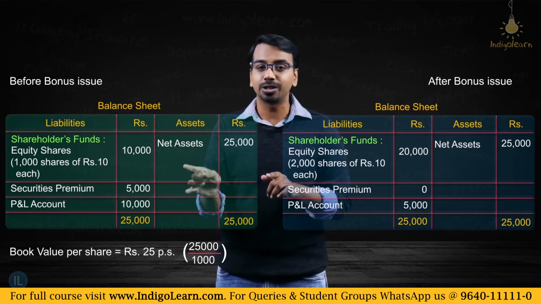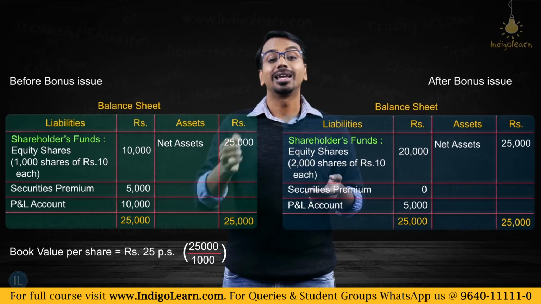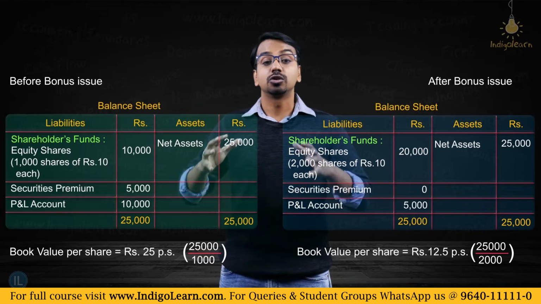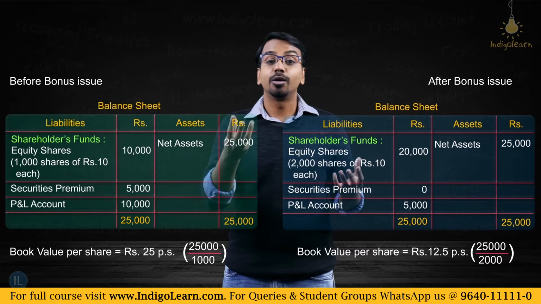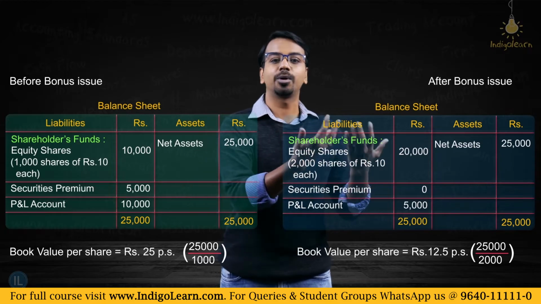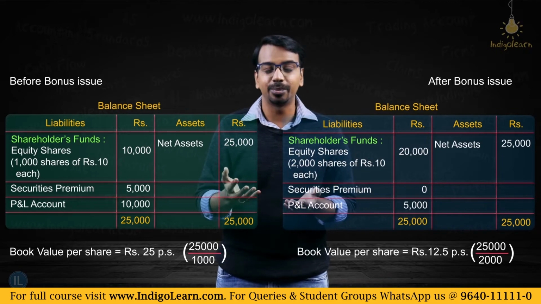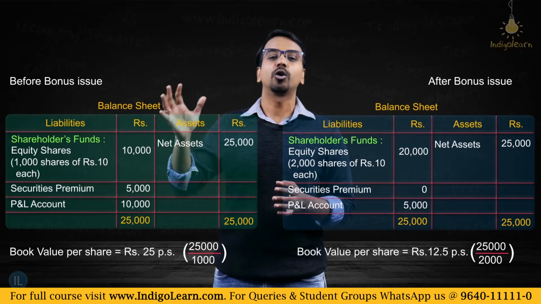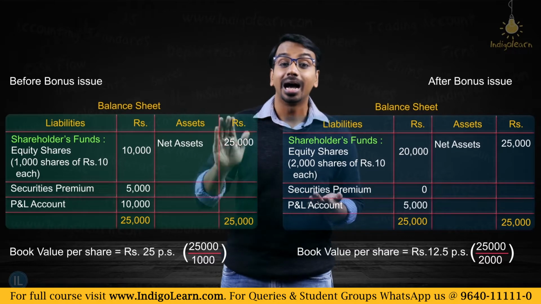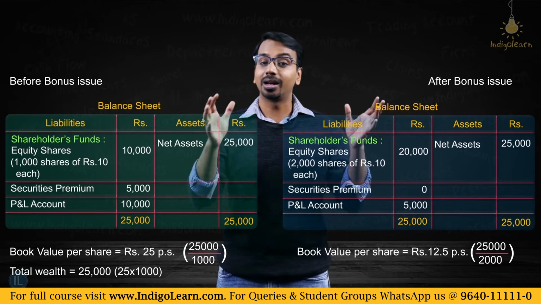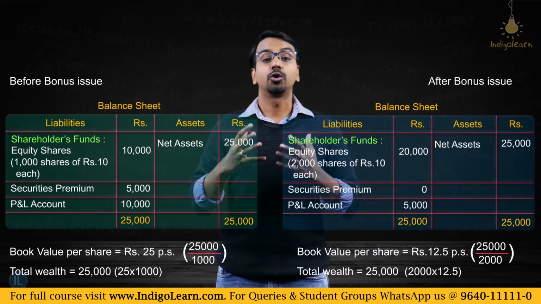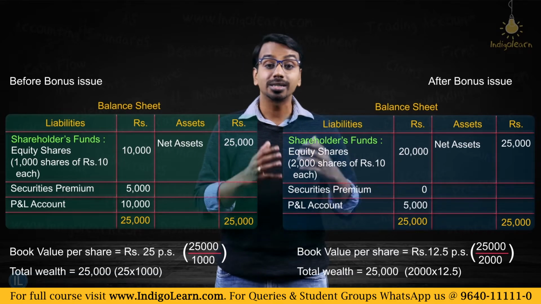Now instead of 1,000 shares, I have 2,000 shares in issue. What does the book value come to? 25,000 divided by 2,000, 12.5. So see, the moment I made a bonus issue, the book value automatically came down to that extent. When I made this bonus issue, I doubled the number of shares in the hands of the shareholders. But at the same time, the book value of the shares also came down by 50%. So the number of shares was doubled, and the book value per share became half. Now if you see the total wealth, earlier it was 1,000 into 25, 25,000. Now it is 2,000 into 12.5, 25,000. The total wealth of the shareholders does not change.